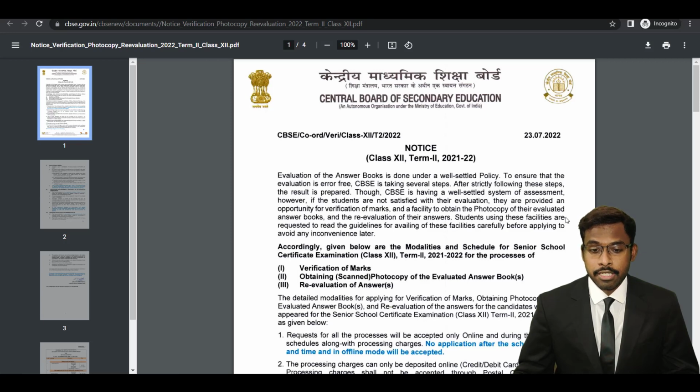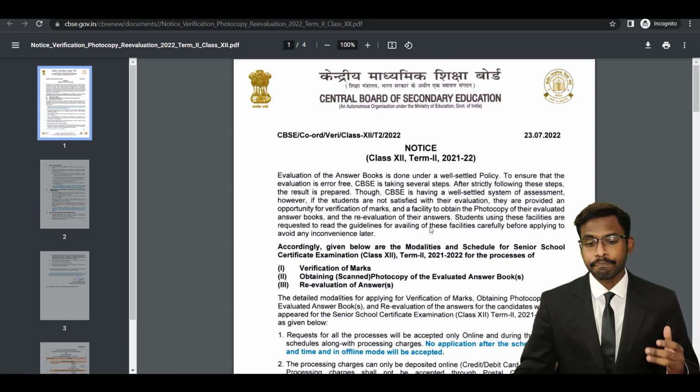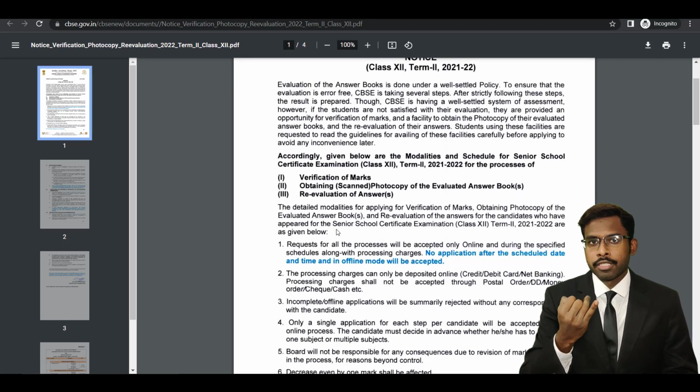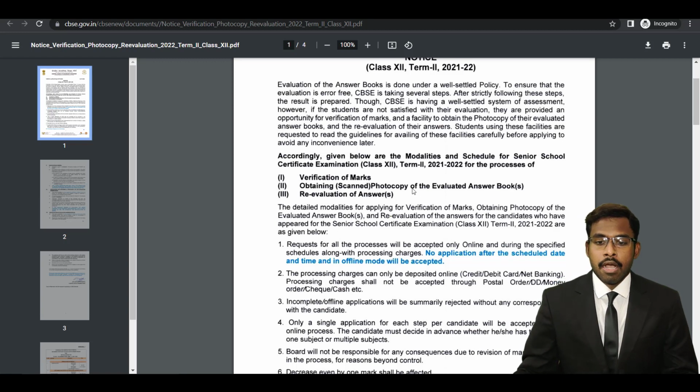Students using these facilities are requested to read the guidelines carefully before applying to avoid any inconvenience later. So you have to read these guidelines carefully before you apply for the reevaluation, verification and photocopy. Make sure you read these guidelines, okay? There are three different things. First one is verification of marks. The second one is photocopy of the evaluated answer booklet. And the third one is reevaluation of answers.